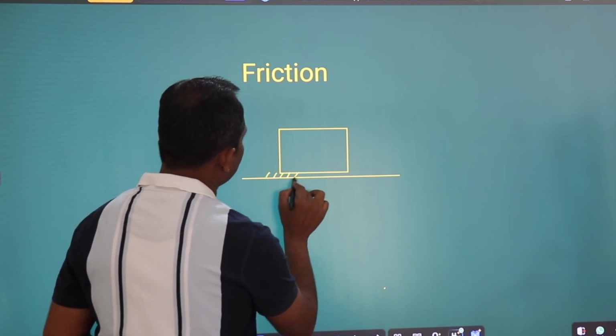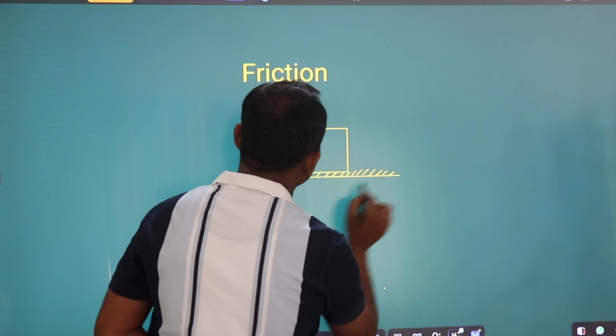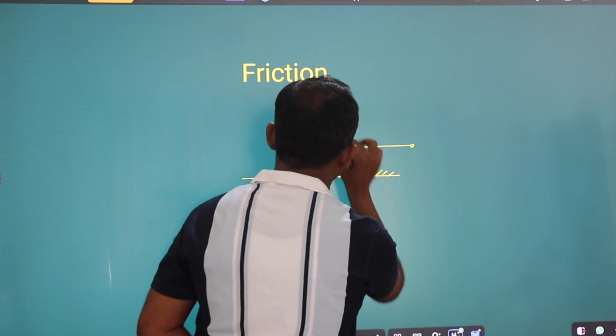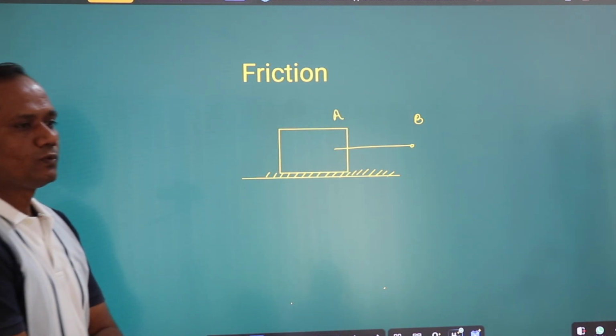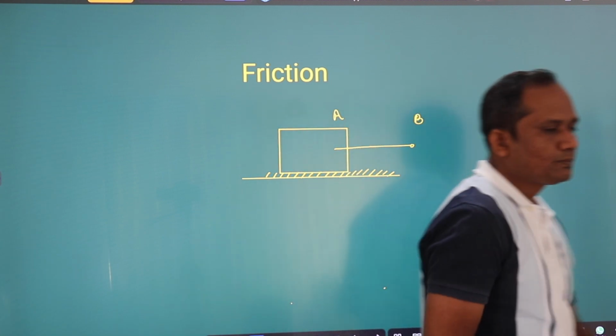We have to move this object from side A to side B. We have tied a rope to the object, and we are pulling it.